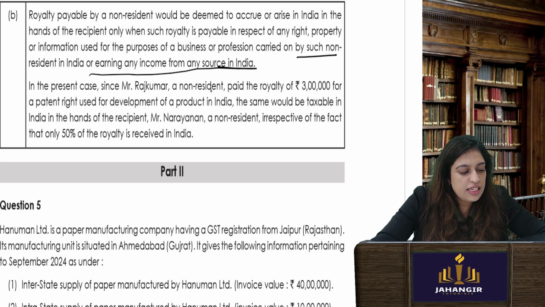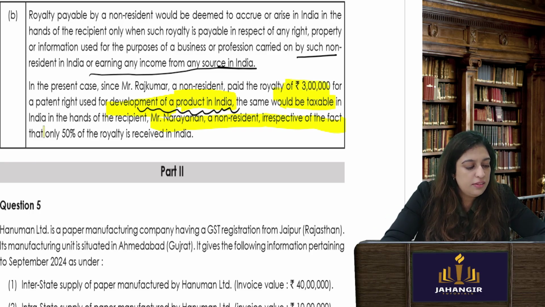In the present case, Raj Kumar paid the royalty of 3 lakhs for patent use for development of a product in India. Because it is in India, the same would be taxed in India in the hands of the recipient. Irrespective of the fact, the full 3 lakhs would be taxed here.